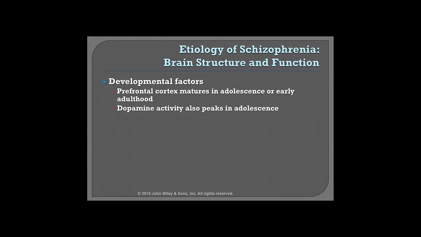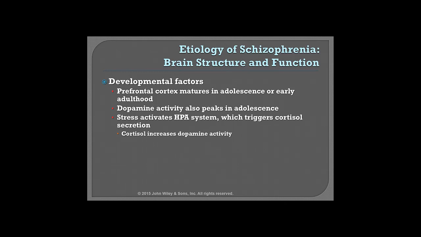Stress activates the HPA system, which we talked about earlier in the semester. This is going to trigger cortisol secretion. The higher the stress levels, the more cortisol a person produces. The more cortisol that person produces, the more it increases their dopamine activity. There might be excessive pruning of synaptic connections.